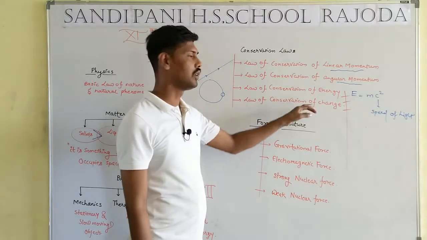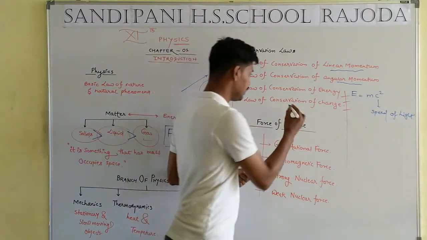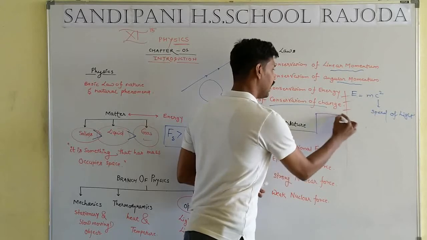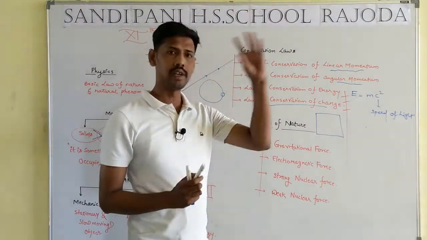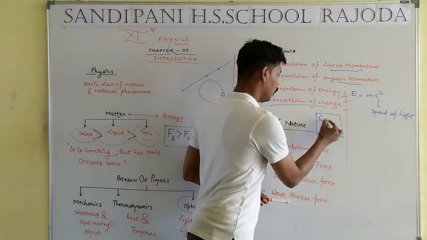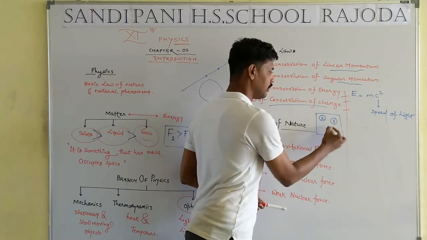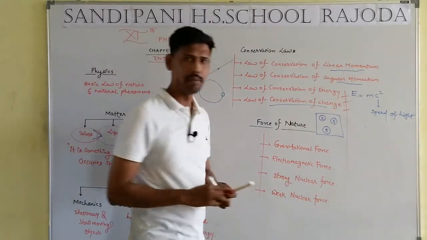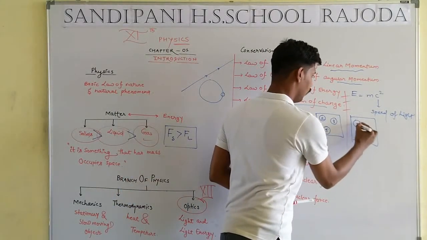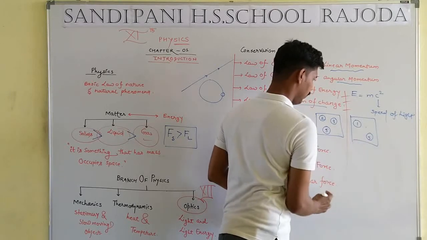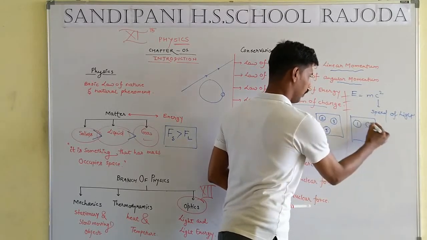Law of conservation of charge. Conservation of charge applies to an isolated system. What is the meaning of an isolated system? Just like a room with 2 coulomb charge, 3 coulomb charge, 4 coulomb charge. Then after some time we get 1, 5 and 4.